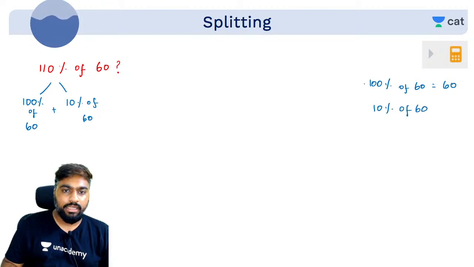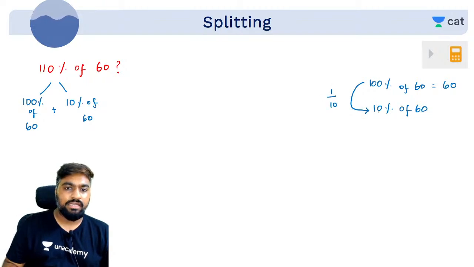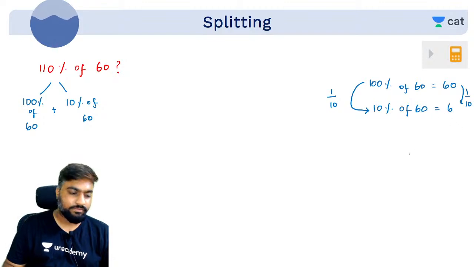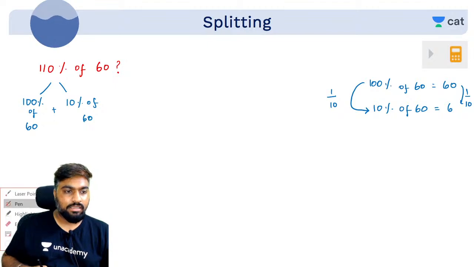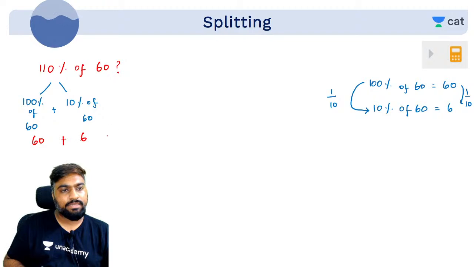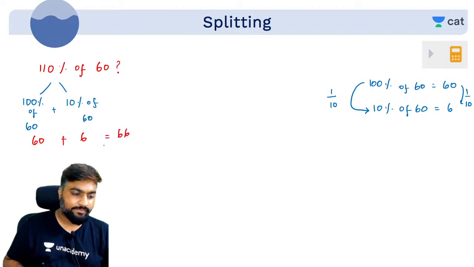Look at this. On the left hand side, 100 divided by 10 is 10. So here also divide this with 10. 60 by 10 is 6. So this is 60, this is 6. 60 plus 6 is how much? 66. Understood?